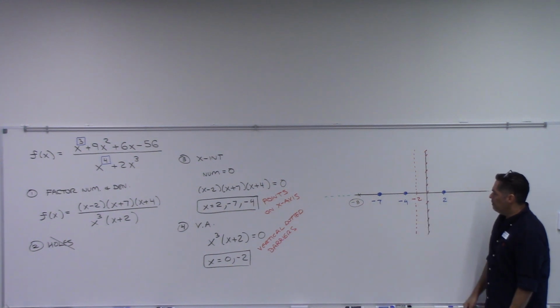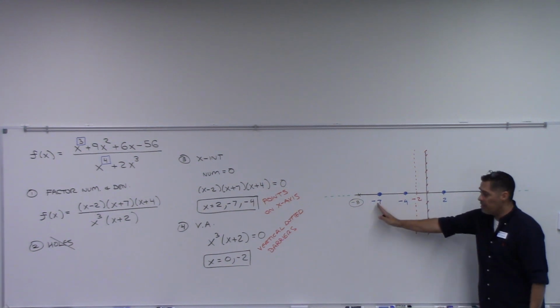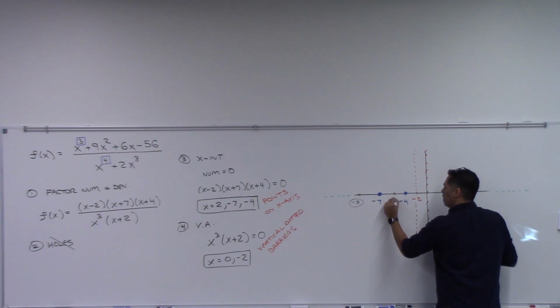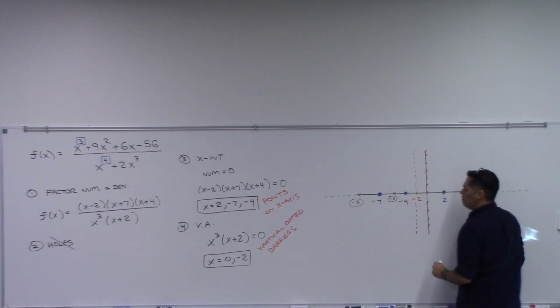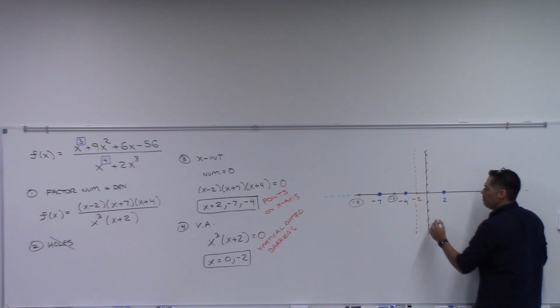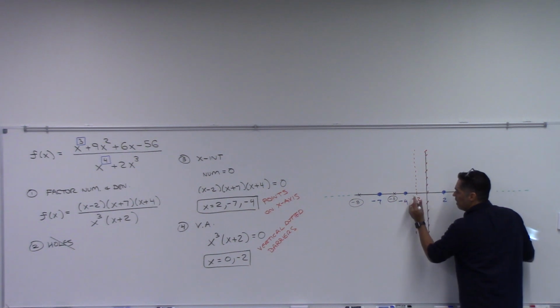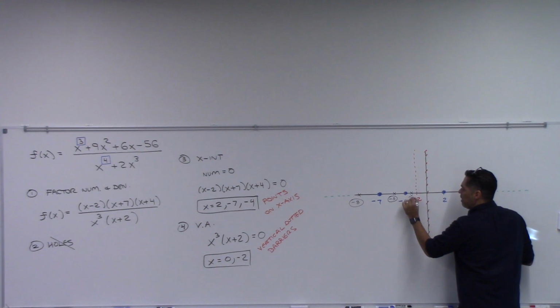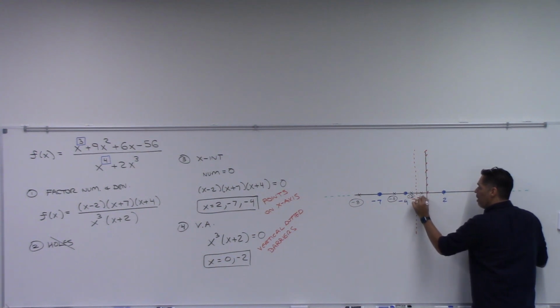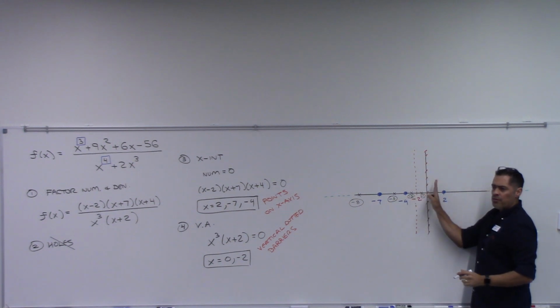Where else do I need one? Between -7 and -4, so I heard -5. You can do -6. Where else? -3. I kind of wish I would have spread this out a little bit more to give me room. I need something between here and here because I don't know if this graph goes up or down here. So -3. I need another one here. -1. Between my 2 verticals, I don't know what's happening.